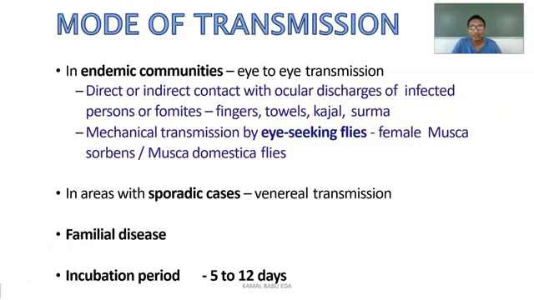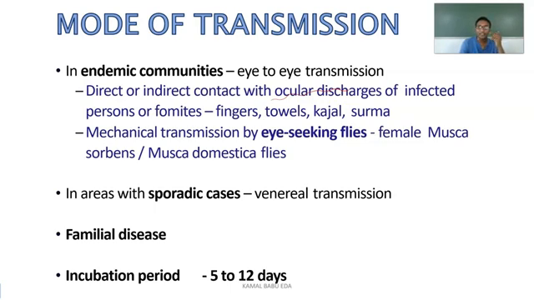So coming to the modes of transmission here. In endemic communities, eye-to-eye transmission we can see. So direct or indirect contact with ocular discharges of infected persons or fomites: fingers, towels, kajal or surma. Whenever a person is infected with the disease trachoma, you can observe the discharge from the eyes.